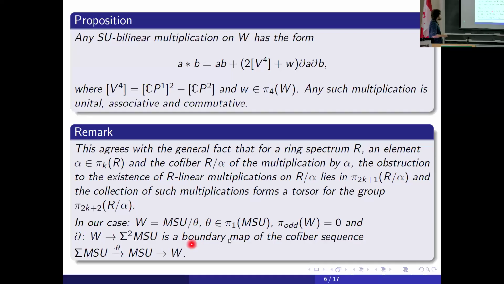In our case, it's theta from P1. Odd-dimensional groups vanish, so this obstruction group vanishes, and we have a torsor for P4. K is 1, so P4 is some elements from here. And D in this picture is just the boundary map of this cofiber sequence, and the following map to the second suspension of M2 is more or less this. Maybe it's in fact minus D, but it's more or less this thing.